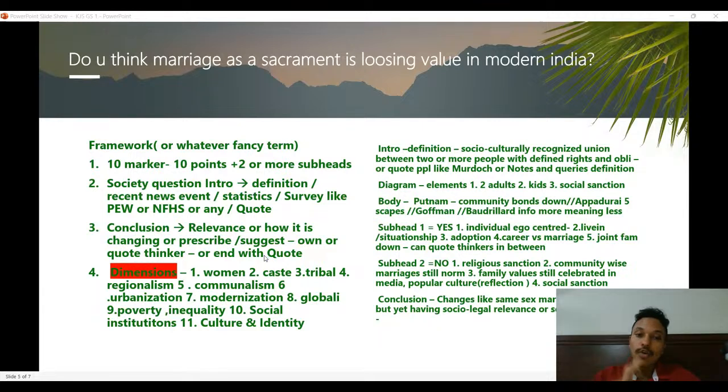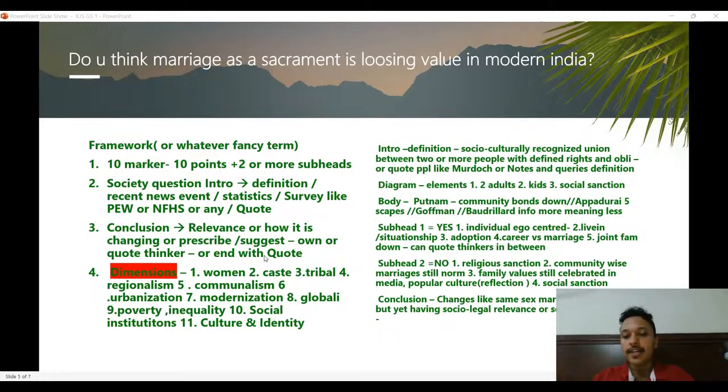Alternatively, you can think about the stakeholders, again, like women, different caste groups, different community groups, different regional groups. Or you can think about the parts of the question in any question. Again, in society, here the question is marriage. So what are the parts of a marriage? There are two people, you can even say two adults. It could be same sex or different gender. Or then you can say that kids are also part of the marriage as an institution. Thirdly, you can talk about how social sanction or social recognition is also part of the institution of marriage. So these are the parts.